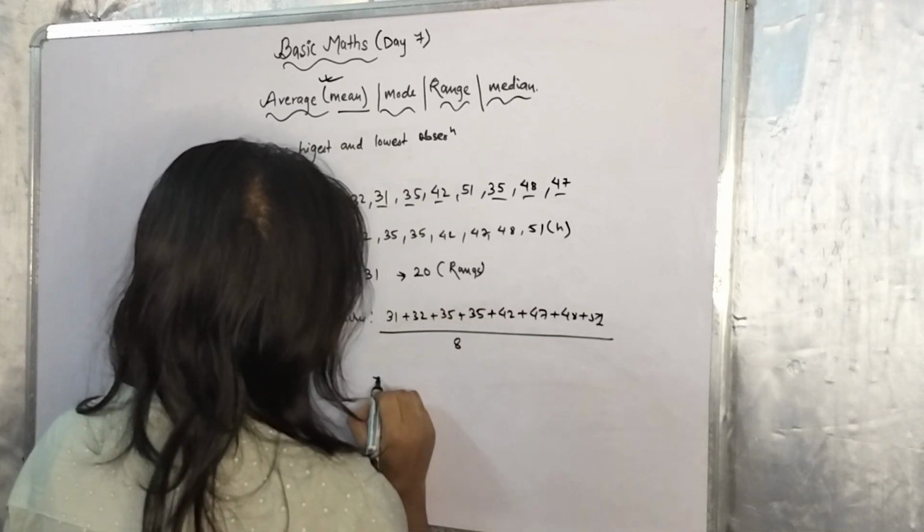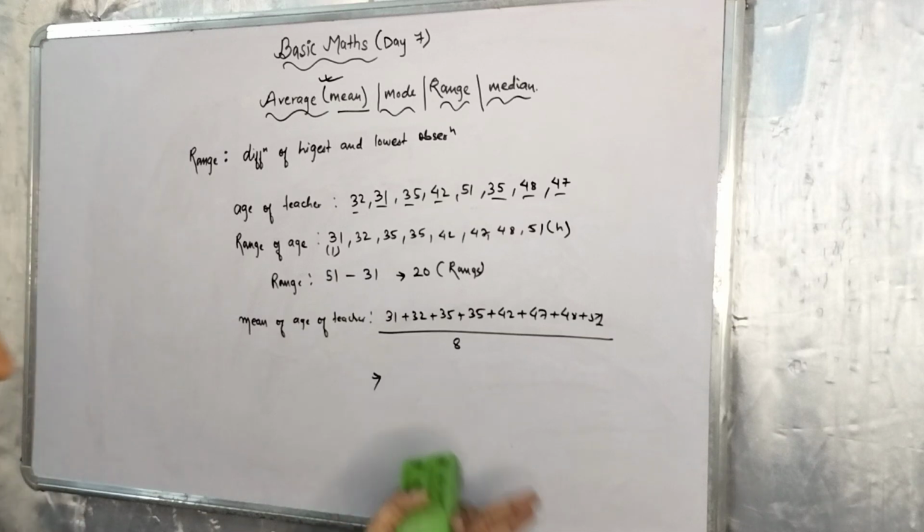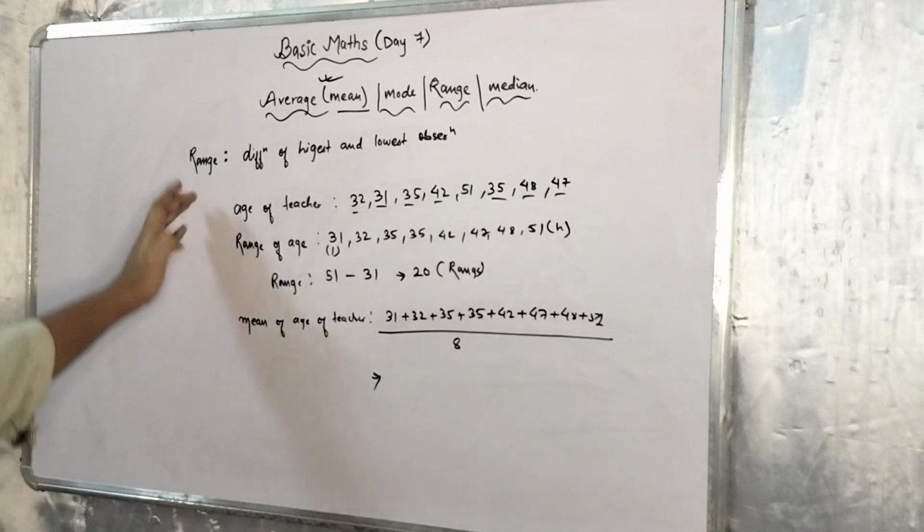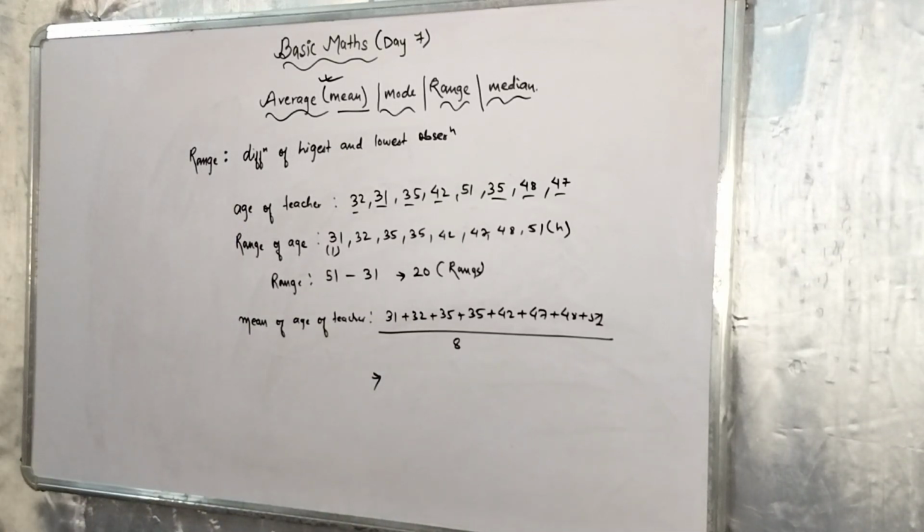So divide by 8. I don't think we need to calculate it out. So this is how we do this type of questions. Fine. So I hope range is totally okay.